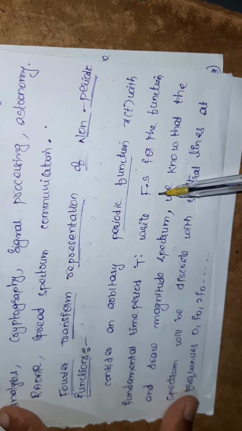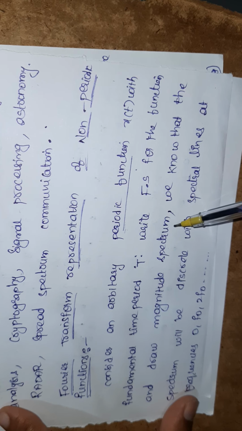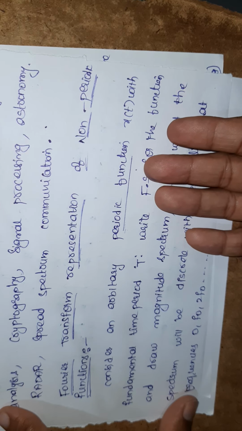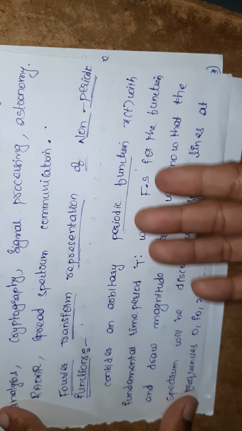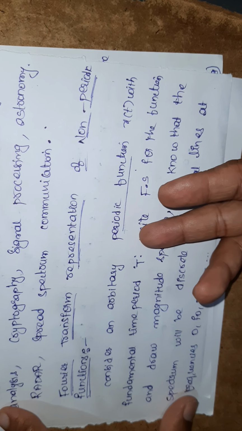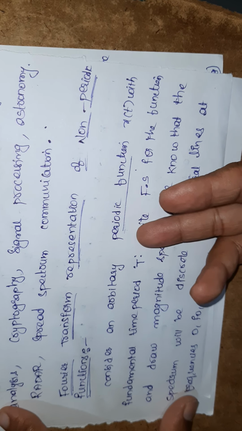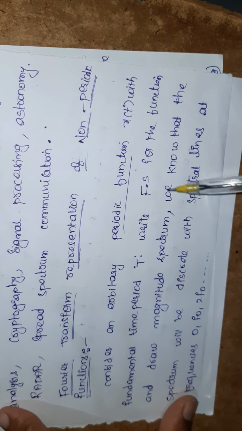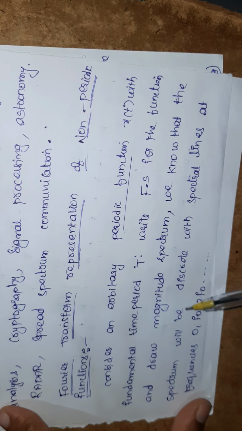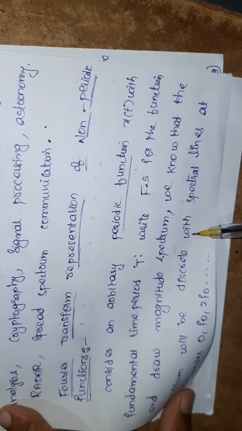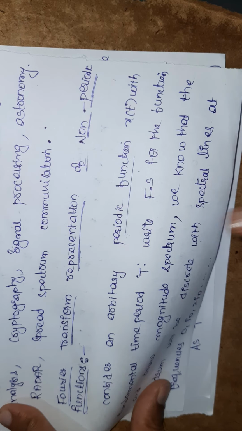Now I am applying the Fourier series. After applying the Fourier series, what will we get? We will get the coefficients, either trigonometric or exponential: a n, b n, a naught, c naught, c n. These are nothing but the coefficients. The spectrum is a discrete spectrum, not a continuous spectrum. After applying the Fourier series I get the spectrum, and this is a discrete spectrum. This we already know.